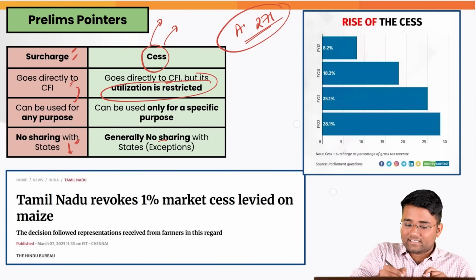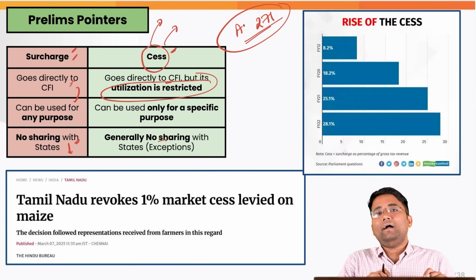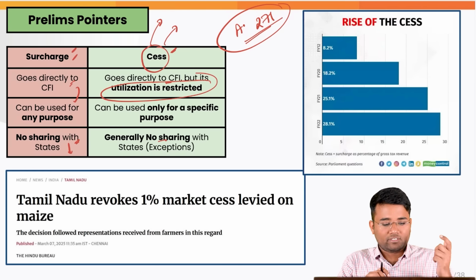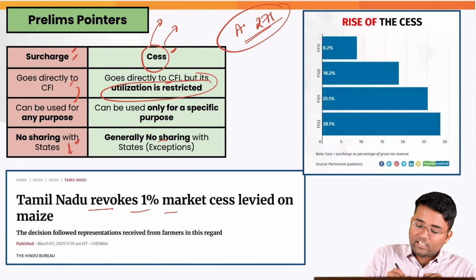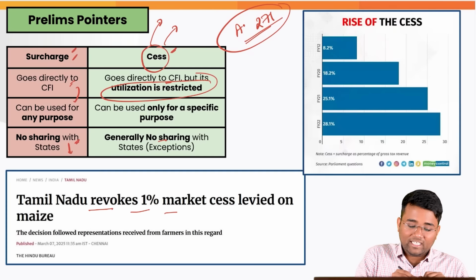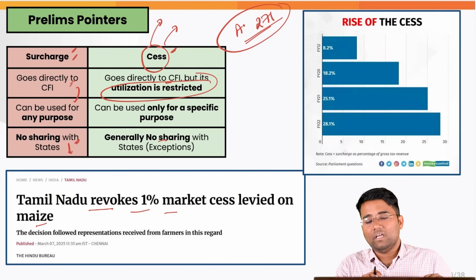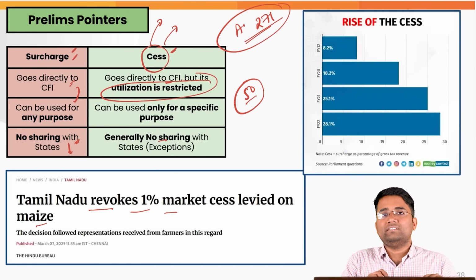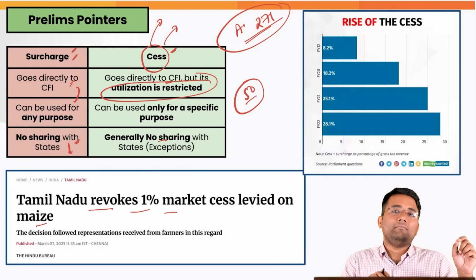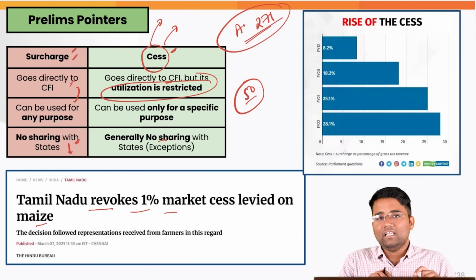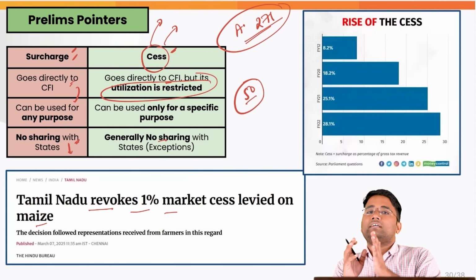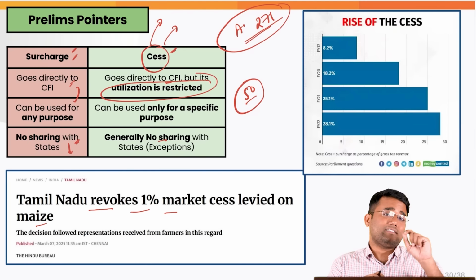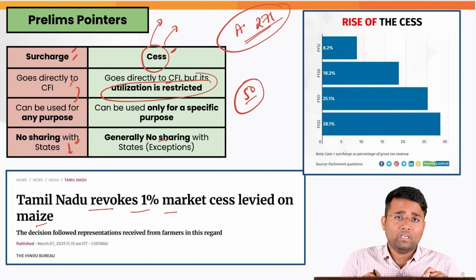Also, generally cess is levied by the central government, but it can also be levied by some of the states, though those are exceptions. For example, Tamil Nadu recently revoked a 1% market cess that was levied on maize. Also, for example, for people earning more than 50 lakh rupees, there is a surcharge that is applicable on the taxable income, and there is also a 4% health and education cess that will be levied on that taxable income.